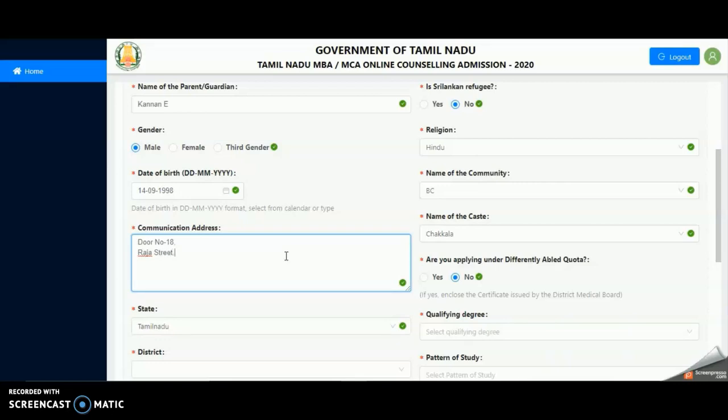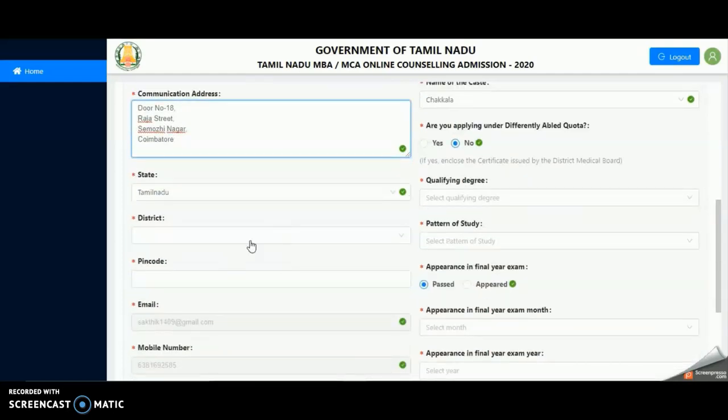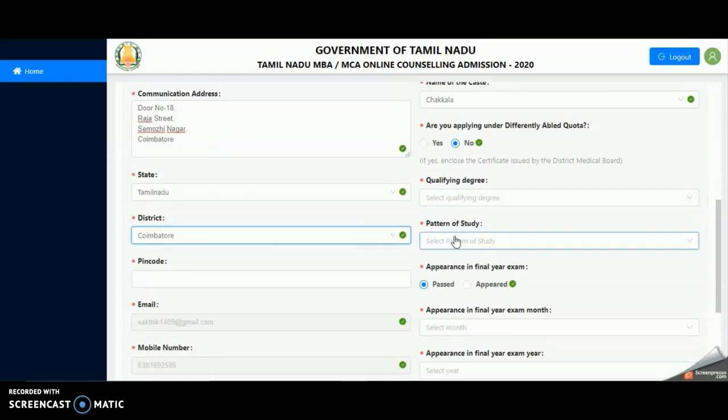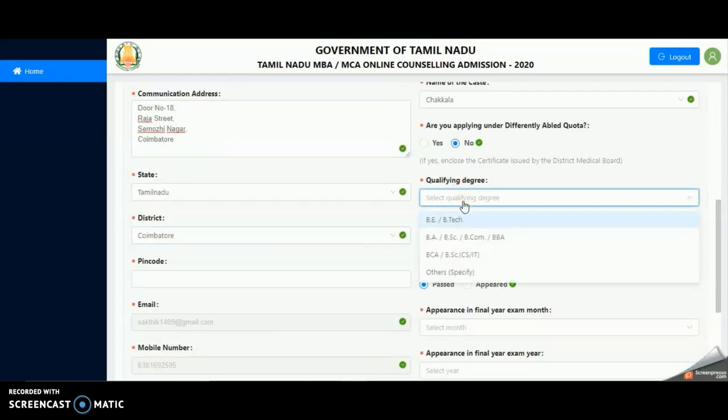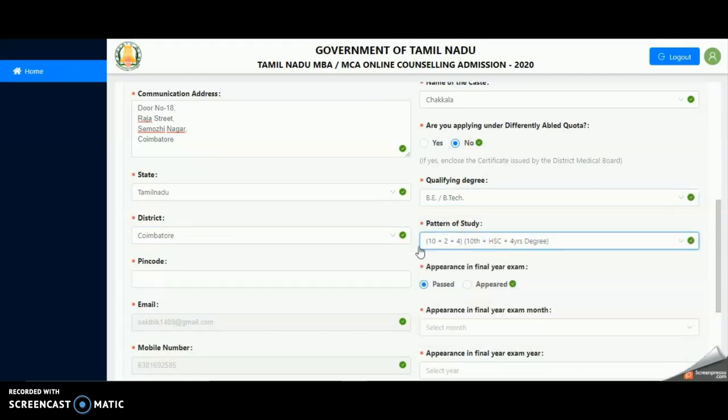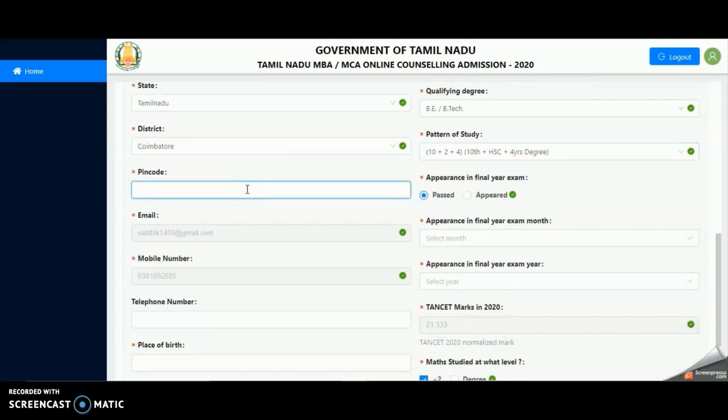After entering your communication address, click radio buttons Yes or No for differently abled quota. If you are not applying under differently abled quota, click radio button No. From the drop-down menus, select State and District. Also, select the qualifying degree and pattern of study. Enter your PIN code.